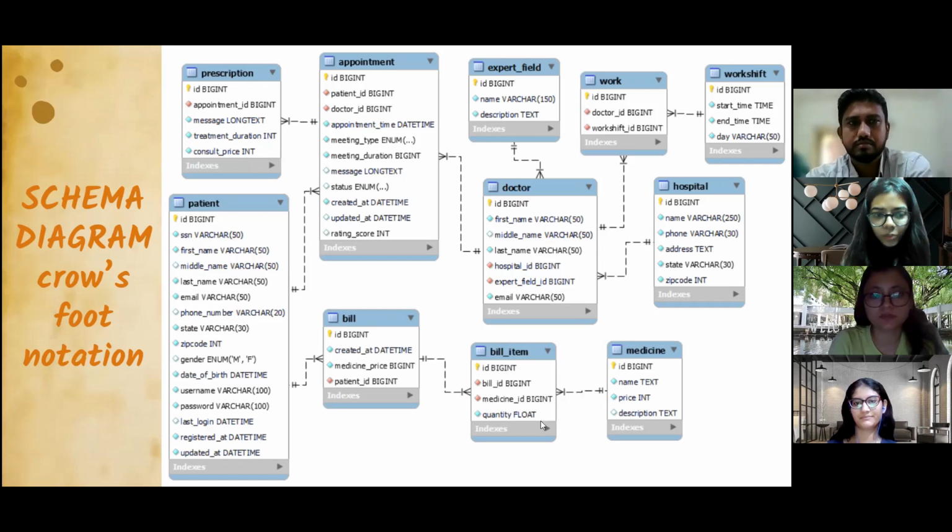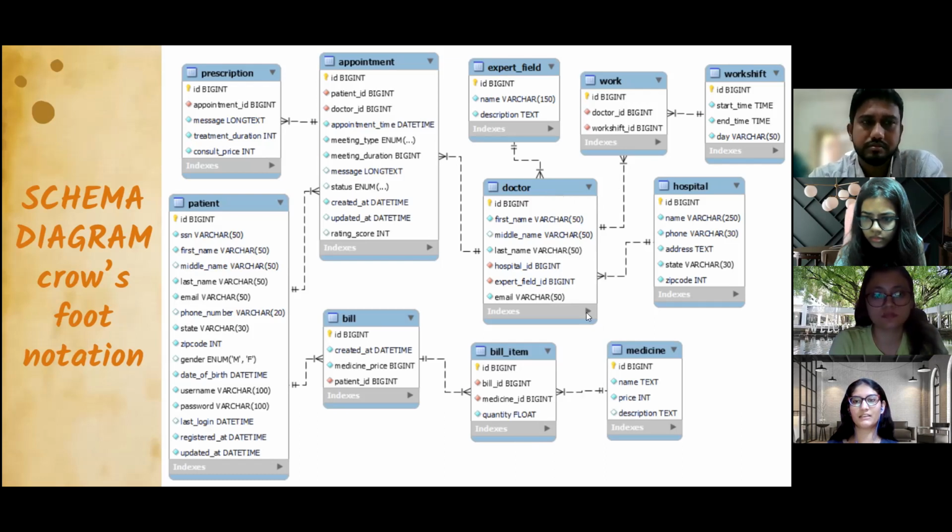What about the doctors? Can they work in more than one hospital? No, that is a constraint we kept: a doctor can only work in one hospital. Every doctor needs to work in one authorized hospital, in order to check whether the doctor is an original, professional doctor or not.